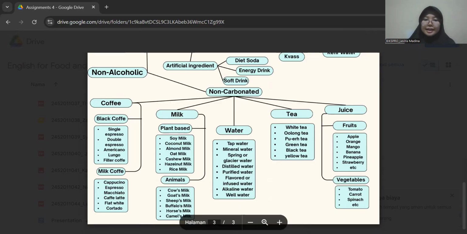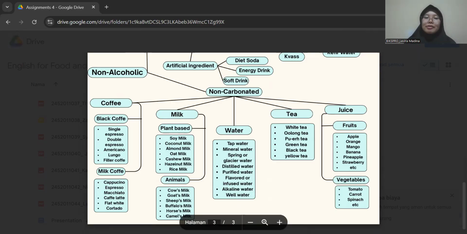For the next is distilled water. Distilled water is water that has been purified through distillation, removing impurities, minerals, and contaminants, leaving it nearly pure water. So, purified water is water that has been filtered or treated to remove contaminants, but it may still contain some minerals depending on the filtration process.